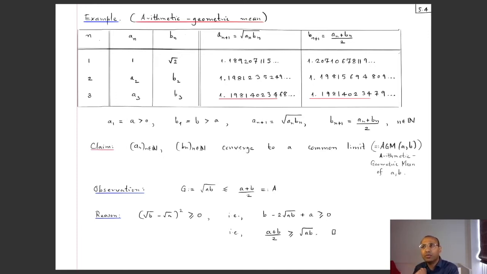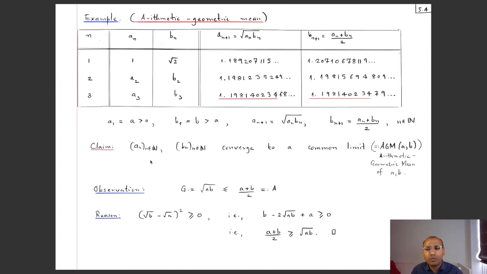So it seems that both of these sequences, a1, a2, a3 and so on, and b1, b2, b3 and so on, seem to be converging very rapidly, and moreover they seem to be converging to the same limit. I want to show first of all that these two sequences are convergent, and that will be a good revision of what we did in the last lecture. And moreover, I want to show that they have the same limit, and to show that I'll use the algebra of limits that we have learned.